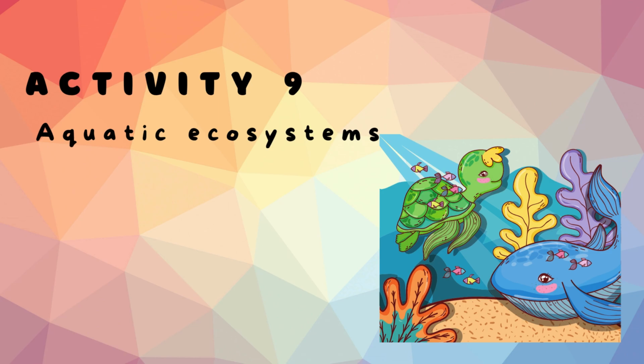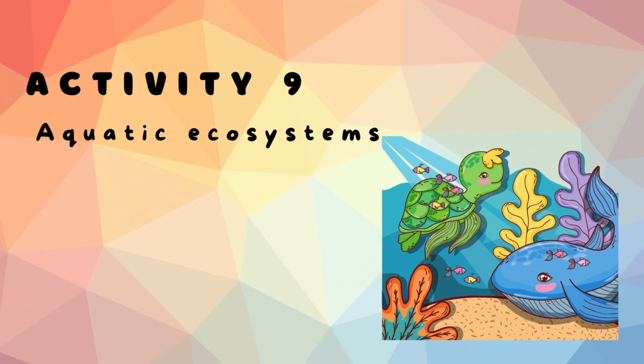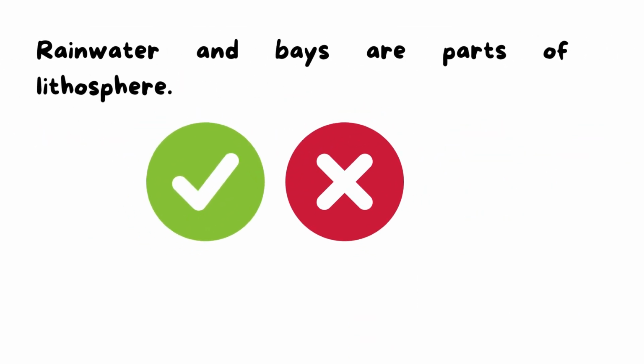Okay, now we'll start our lesson, but we have 2 questions here. We need to answer them. First, rainwater and bays are part of lithosphere. What do you think? Is this sentence right?